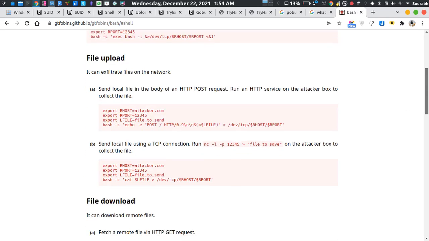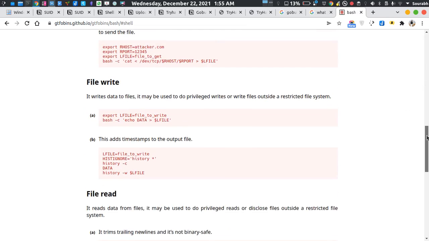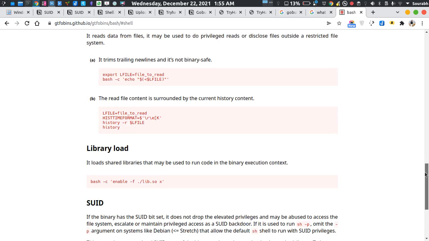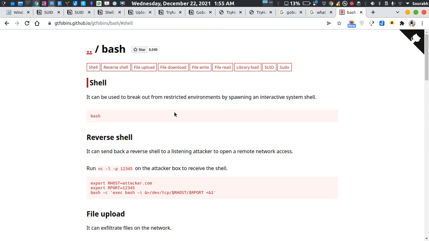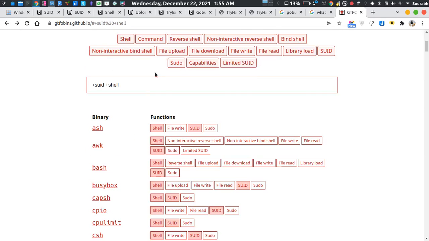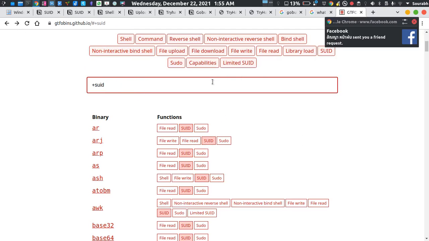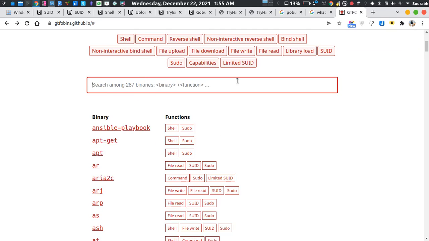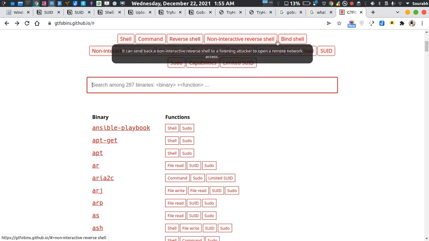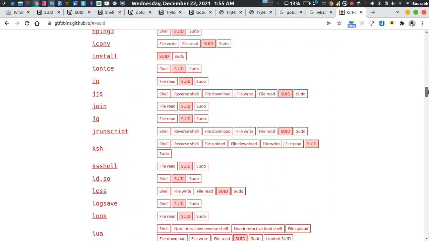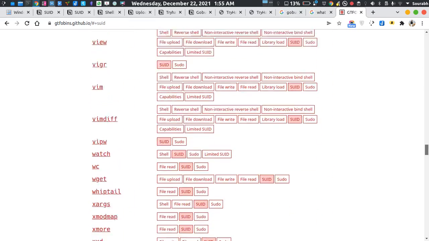You have to search a little bit to find the actual command.